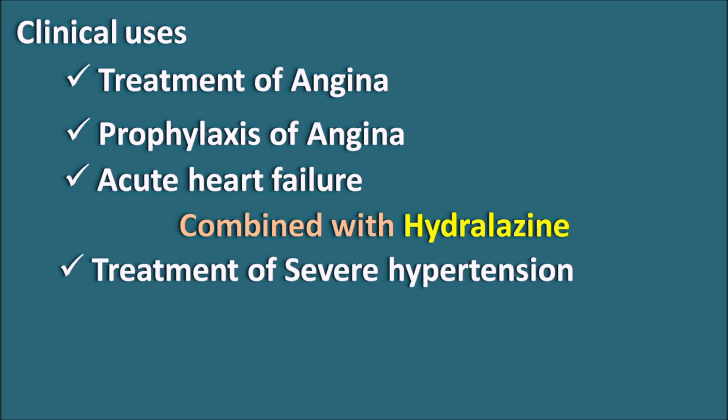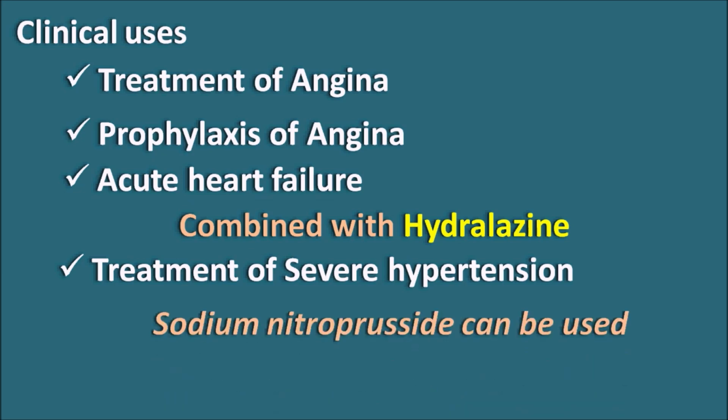So what are the organic nitrates we have discussed? They are actually not used in the treatment of hypertension, but one of the organic nitrates, sodium nitroprusside, can be used in the treatment of severe hypertension. Sodium nitroprusside is given by the IV route in emergency conditions, but it should be used for less than 72 hours, because this drug can be converted into sodium thiocyanate within the body, which when accumulated can precipitate cyanide toxicity within the body. So sodium nitroprusside is not the first line drug, it is only restricted to the emergency treatment of severe hypertension.